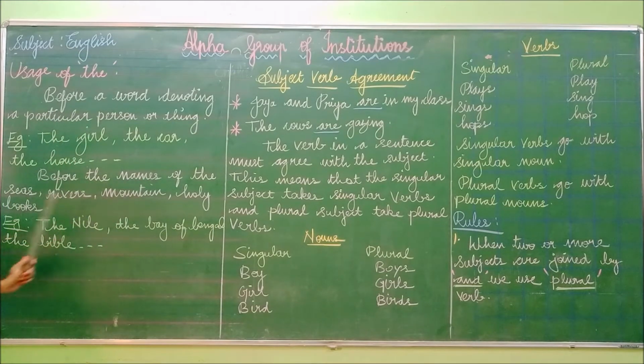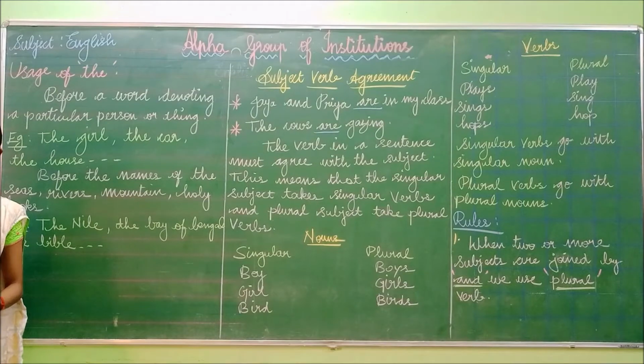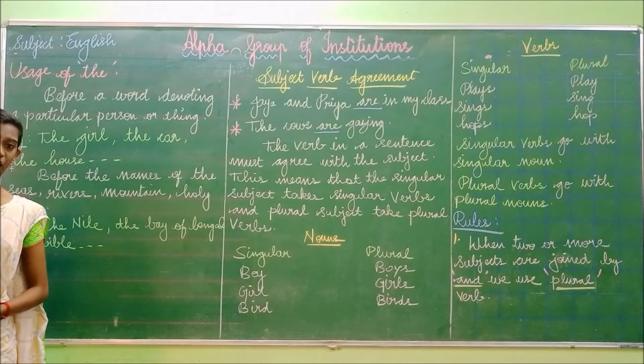Next, before the names of seas, rivers, mountains and holy books, we also have to use the word the. Have you understood? Example: the Nile. The Nile is a river. While pointing out a river, we have to use the article: the Nile. We should not say a Nile or an Nile.